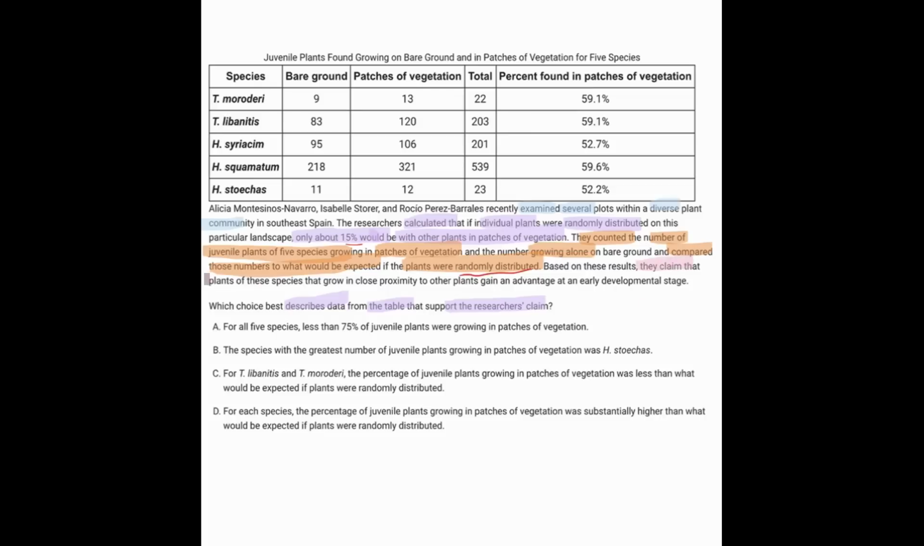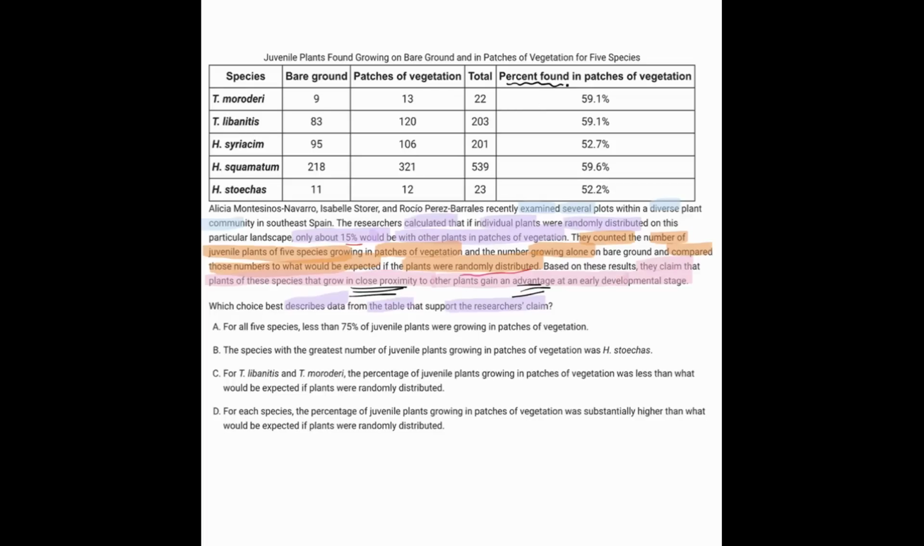they claim that the plants of these species that grow in close proximity to other plants gain an advantage at an early developmental stage. So the conclusion that was reached was when plants are close to each other, they're in close proximity, they have an advantage. And how does the data support that idea?